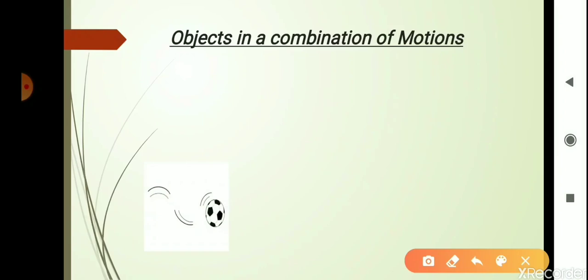Now we also have examples where we see that the object is not moving in one particular kind of motion, but it is in a combination of motion. For example, if we see this football, it is moving in a particular direction. At the same time, the movement is also happening around its axis, so it is kind of rotating also. So here we can say that the football is having a rectilinear motion and also motion along its axis, which is rotation. So it is a combination of rectilinear motion and rotational motion.